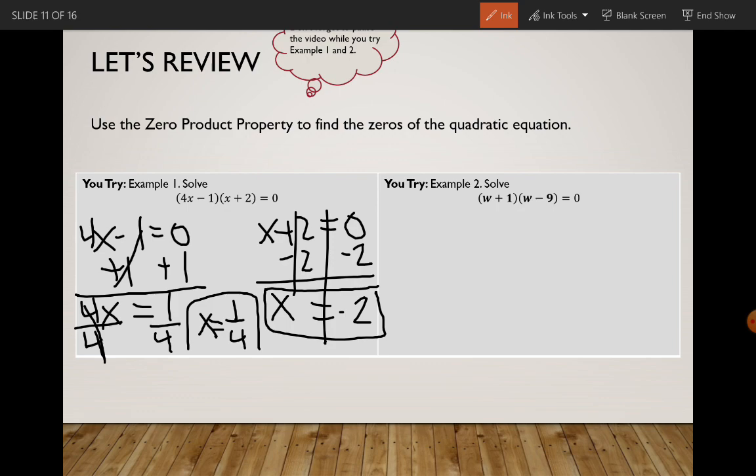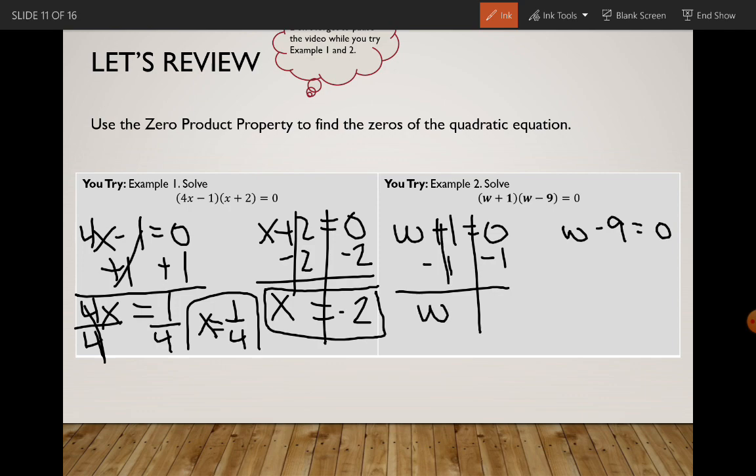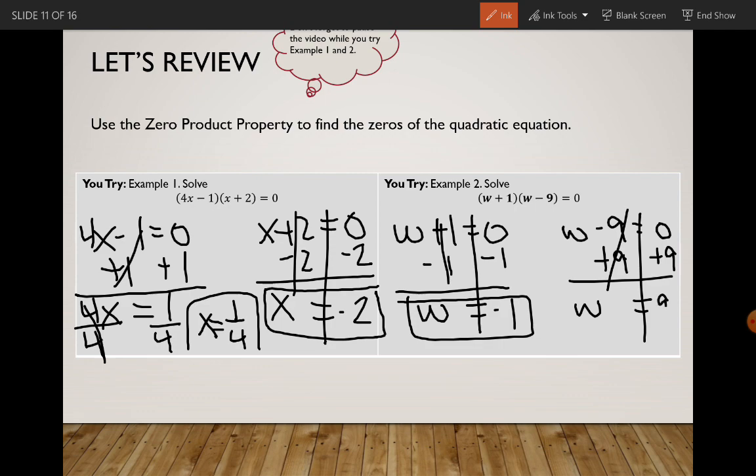For the second one, we have w plus 1 as our first factor and w minus 9 as our second. And we're going to set both of those equal to 0. Then we get to solve each one individually for the variable w this time. So we'll have w equals negative 1 as one zero, and we'll have w equals 9 as our second zero.